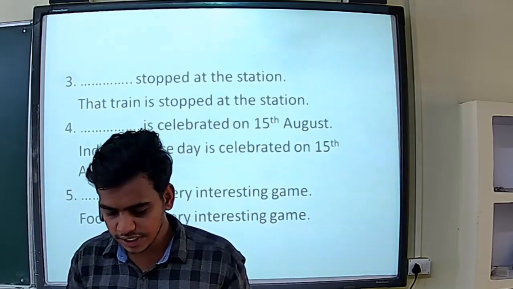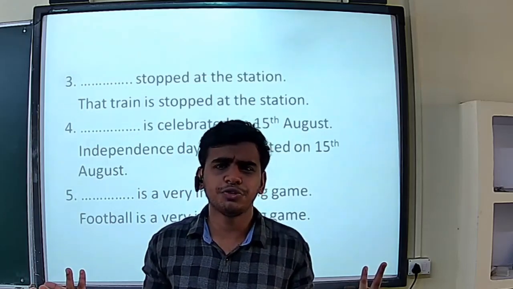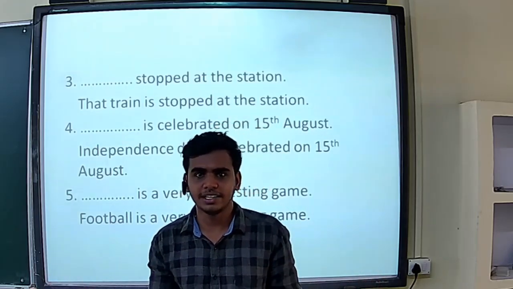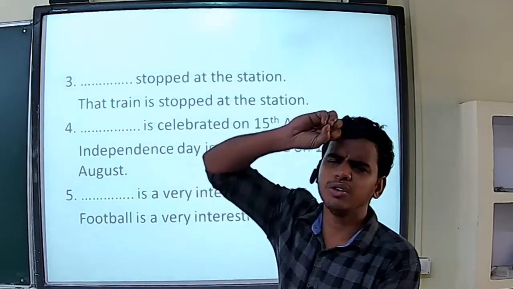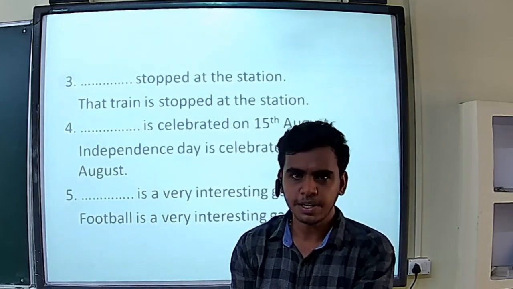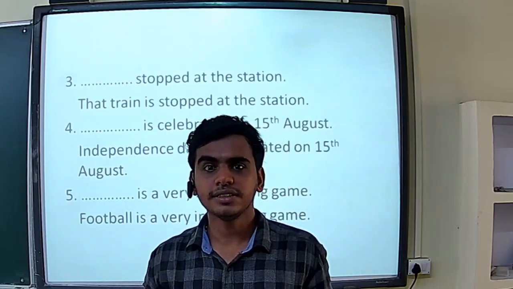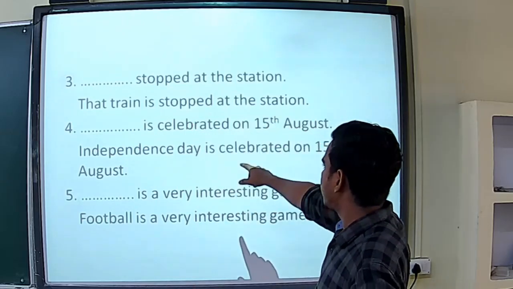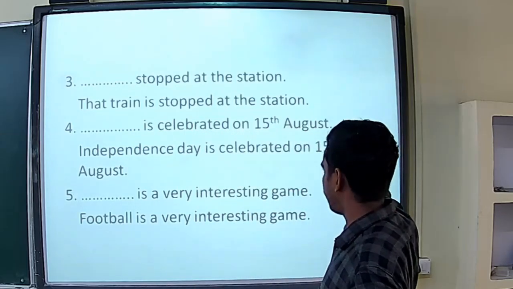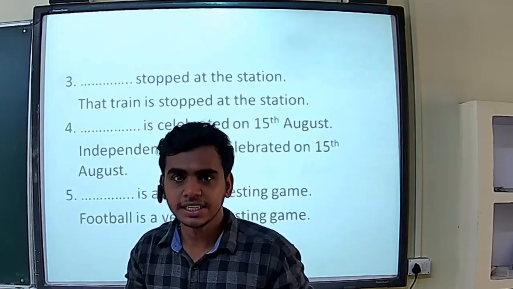And the fourth one, dash is celebrated on 15th August. What is celebrated on 15th August? All of us know that. Without any doubt, what do I have to write? Republic Day. No. When is the Republic Day? Okay, 26th. Fine. So Independence Day is celebrated on 15th August. Independence Day is my subject here.